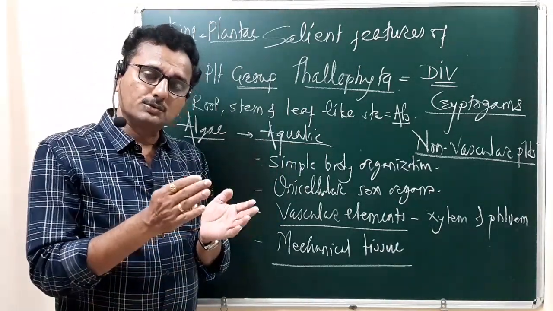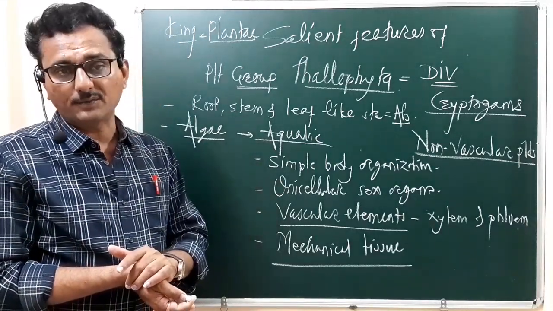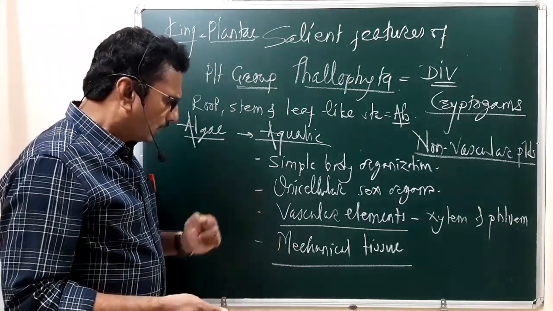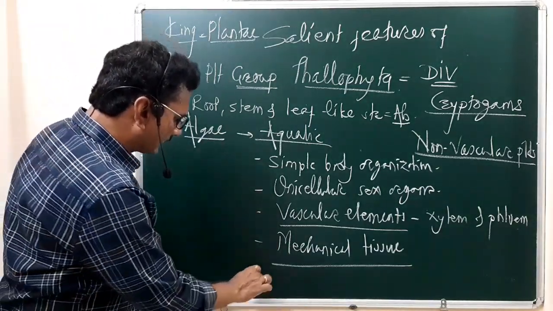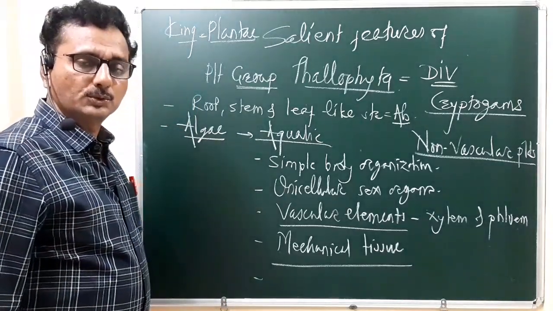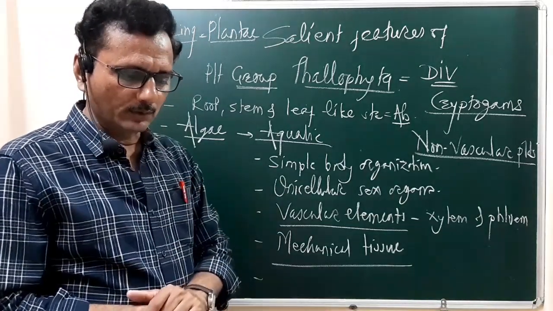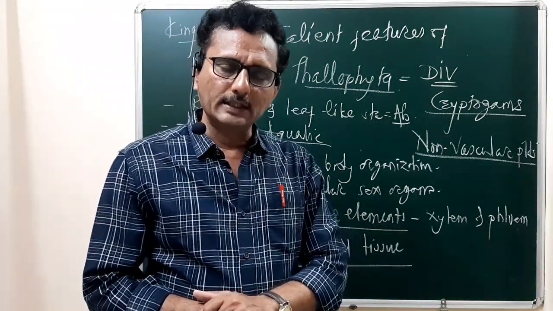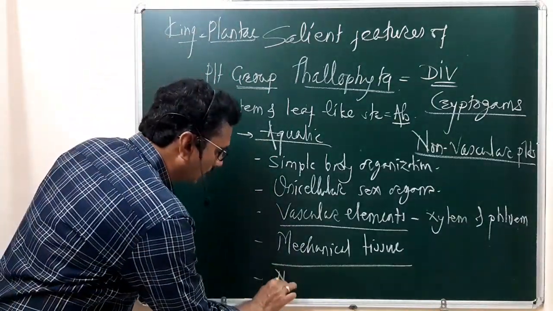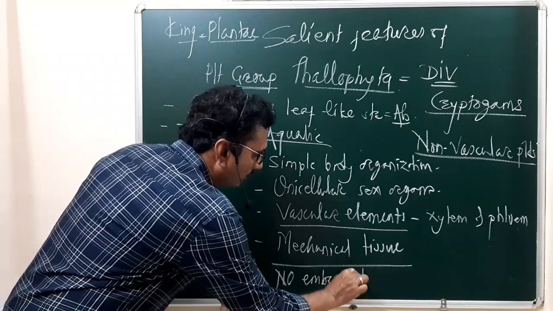One more thing: the algal members never show embryonal growth, that is, there is no embryo development.